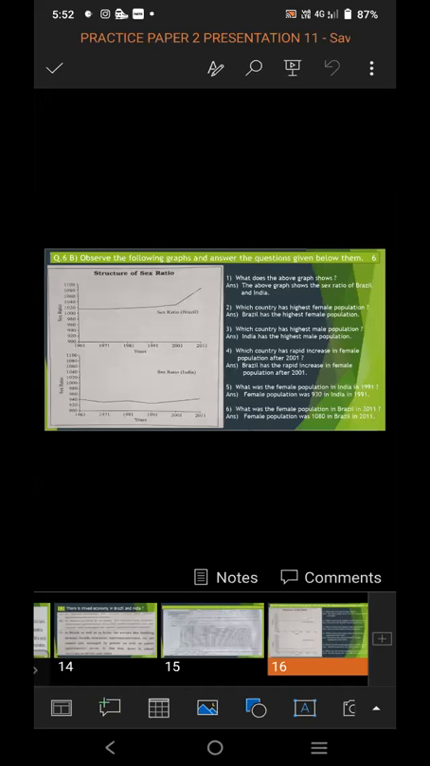Question number 6B, what is asked? Observe the following graph and answer the questions given below. A graph is given and 6 questions are given to you. Out of those 6 questions, you have to attempt all 6. In that, no option is there. It is of 6 marks.